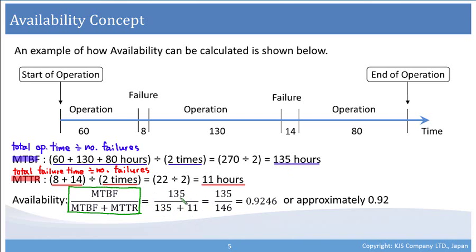So we have 135 divided by 135 plus 11. That is 135 divided by 146, which is 0.9246. If we round to the second decimal place, it is approximately 0.92. So 0.92 is the availability of this system.